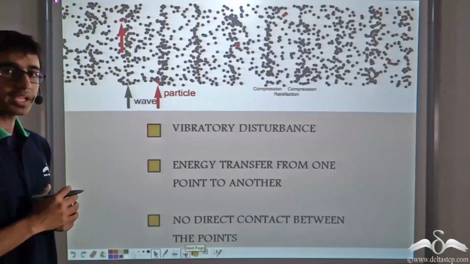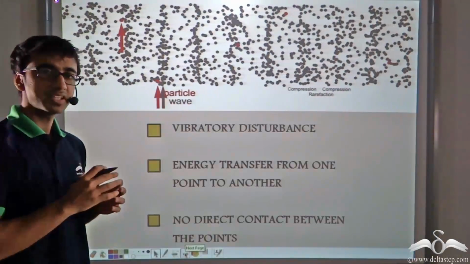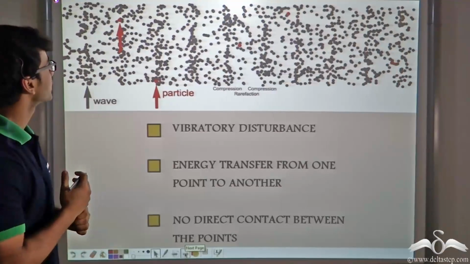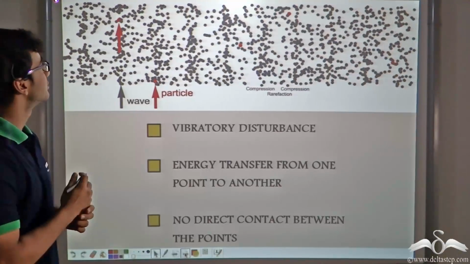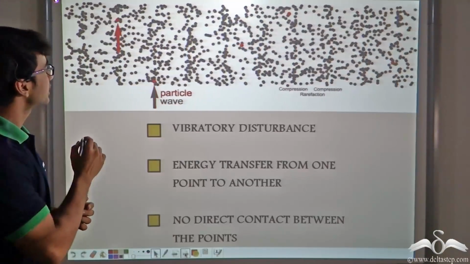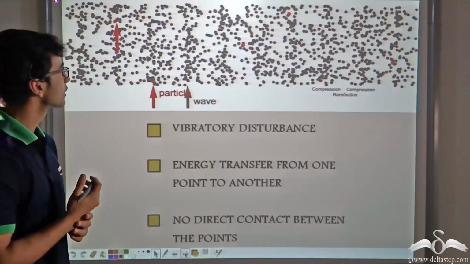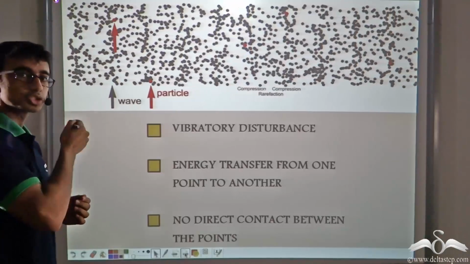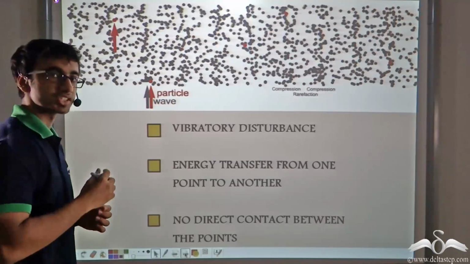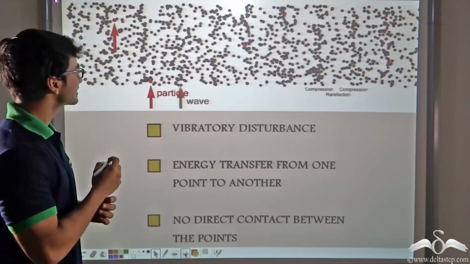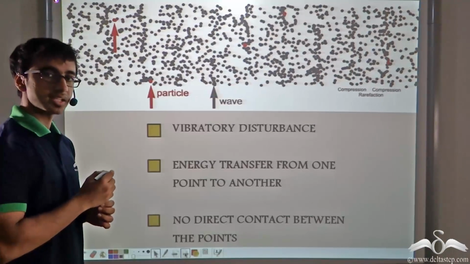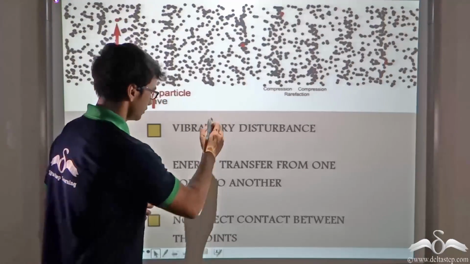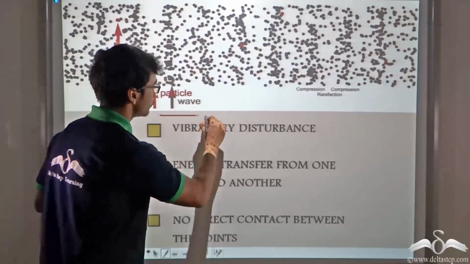Now, taking a look at this animation will definitely clear things out. Notice one of the red particles that is being shown in the animation. The red particles have been shown with arrows. Now notice how they move to and fro in a back and forth movement about their mean position. In this case, even though the particles are moving to and fro, the disturbance is traveling in the forward direction.